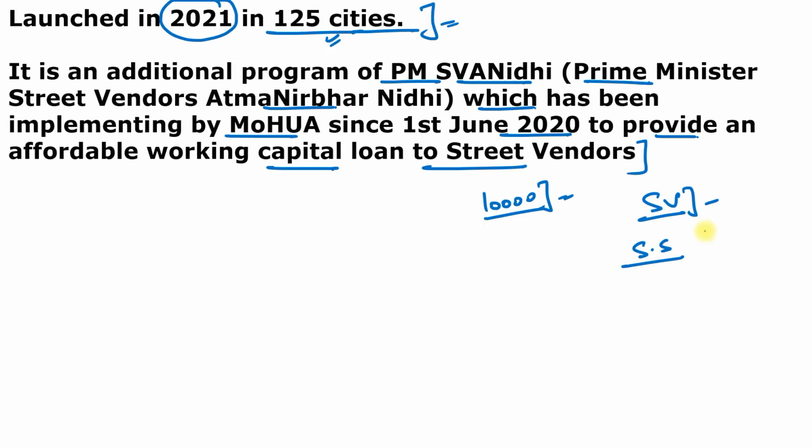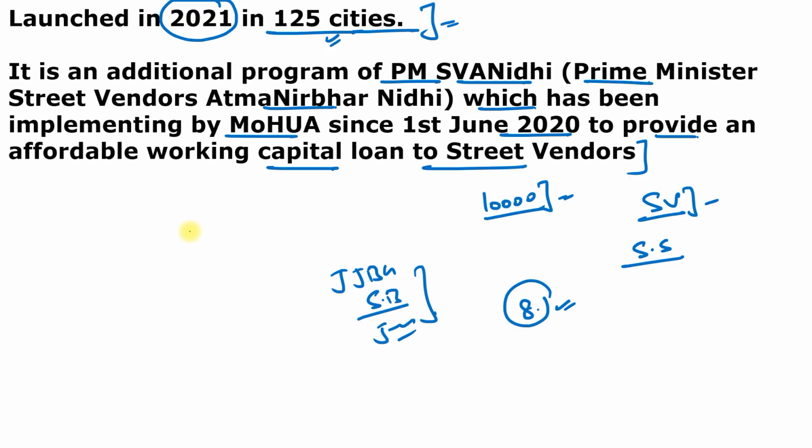Social security benefits like they will attach the beneficiaries of PM Swanidhi with the 8 central government welfare schemes and to facilitate sanctions of the eligible schemes like Prime Minister Jeevan Jyoti Bima Yojana, Pradhan Mantri Suraksha Bima Yojana, Pradhan Mantri Jan Dhan Yojana, and so on. So with the capital, they are also providing the social security by providing the facilities of the 8 central government welfare schemes. So this is Swanidhi Se Samriddhi.